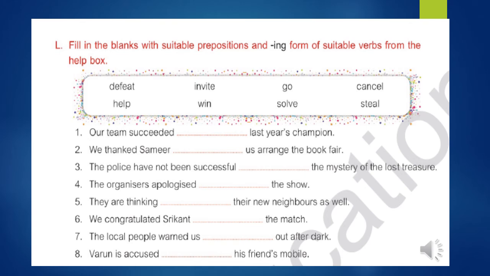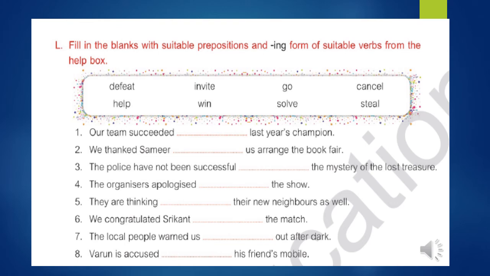Now see the second sentence. We thanked Samir for helping us arrange the book fair. For helping, we have tried here, helping with the preposition for. Now see the third sentence. The police have not been successful for solving the mystery of the lost treasure.